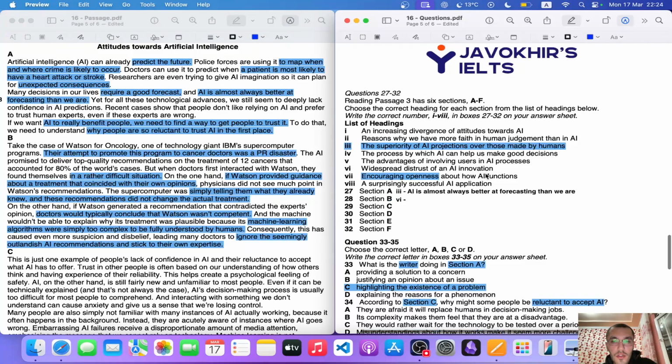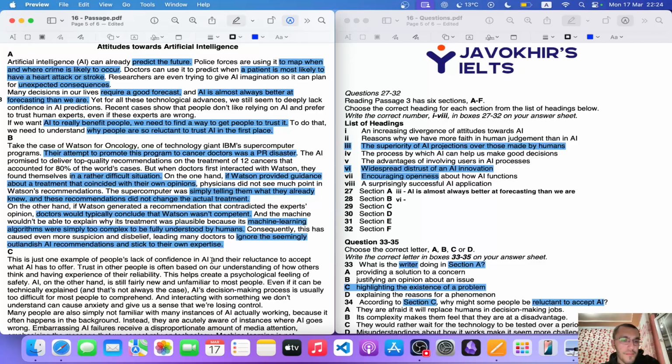So widespread distrust of an AI innovation, that's number 6, is because doctors, it was a PR disaster, which means public relations disaster. It was widespread. So it was a widespread public relations disaster.